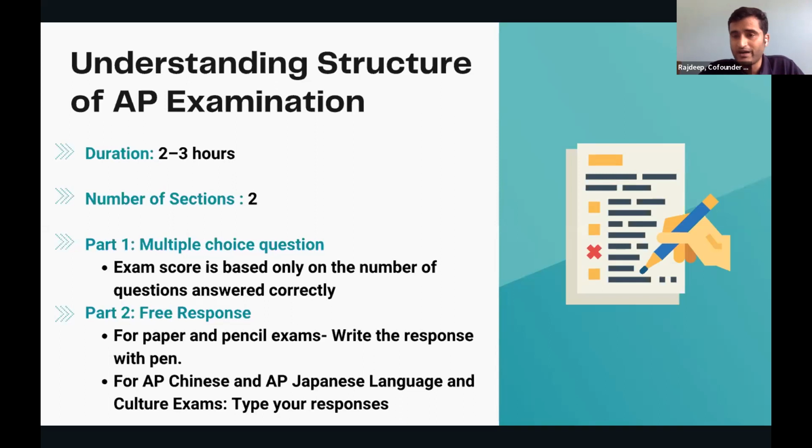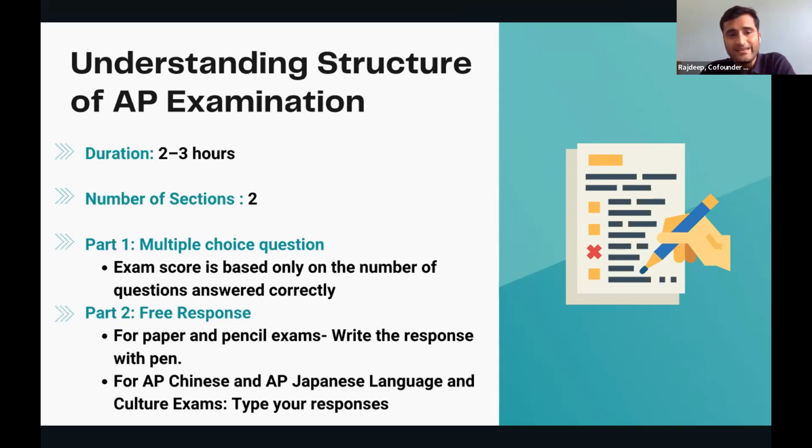And then you have part 2, which is the free response question. Free response questions are very similar to what we encountered in school exams, right? Where you have to write your answers. So the question is given, you have to write your answer explanation completely, and that gets evaluated manually by individuals, right? So that is how the overall structure looks.